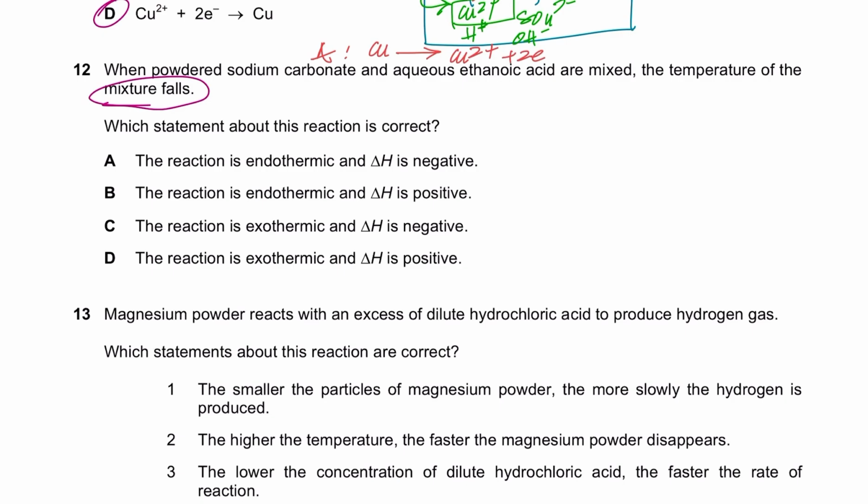And when does the temperature of the surrounding fall? When it's an endothermic reaction, energy is taken in from the surroundings, the temperature of the surrounding falls and the temperature of the system rises, right? Or the internal chemical potential energy of the system rises. So the reaction is endothermic, yes, and delta H is negative, no. For endothermic, the delta H should be positive, therefore B is the right answer. It's not exo, D and C are wrong.